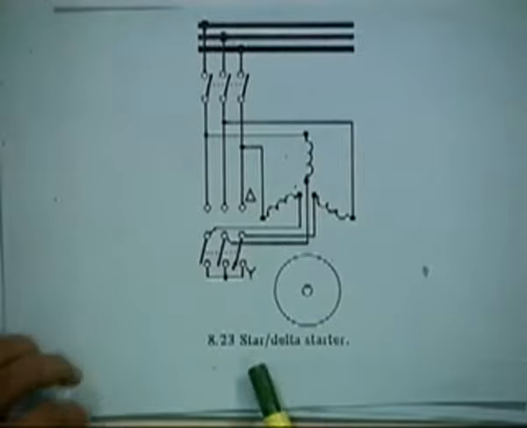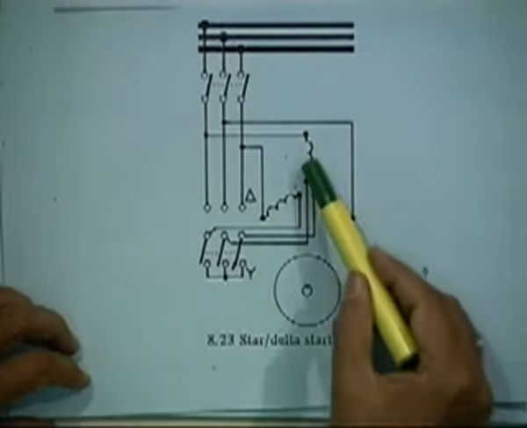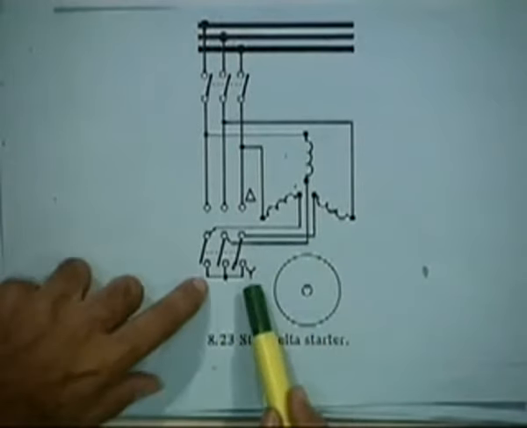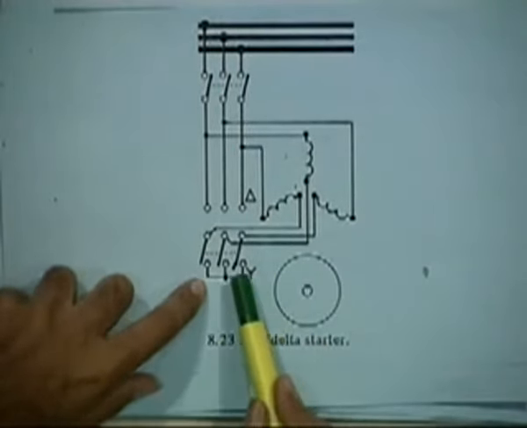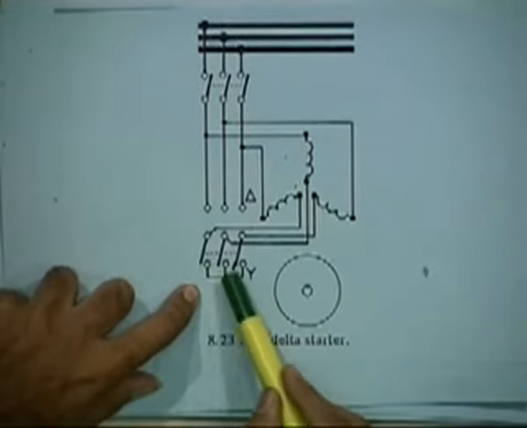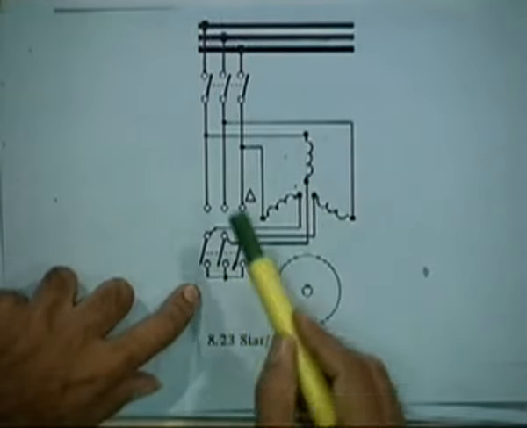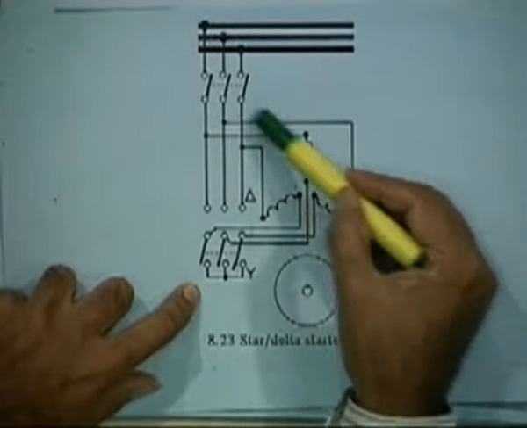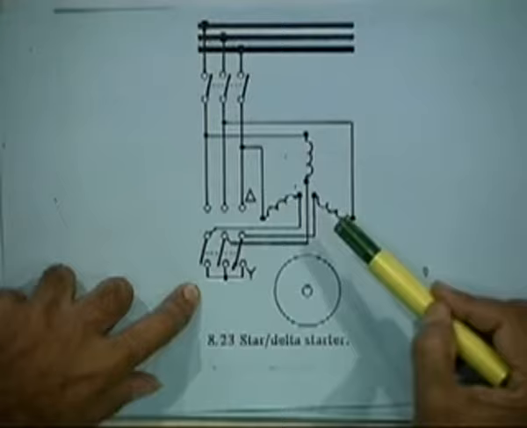Look at this, this is a squirrel cage motor. These windings are in star, that means the bottom point is shorted, this whole thing is a short point, and this will be the three-phase supply, and the full voltage will come in star mode.